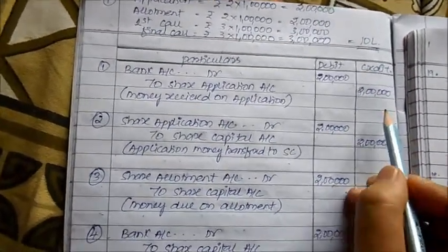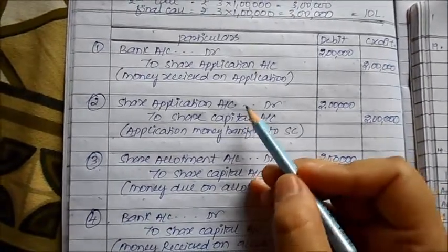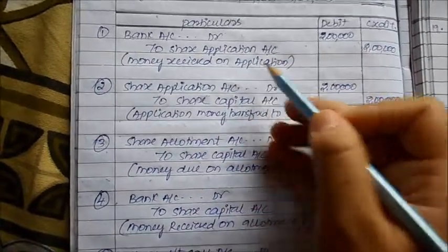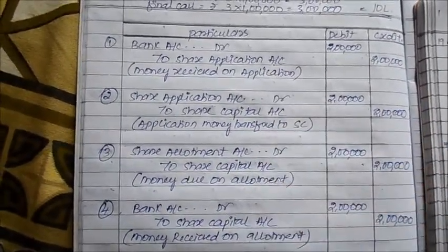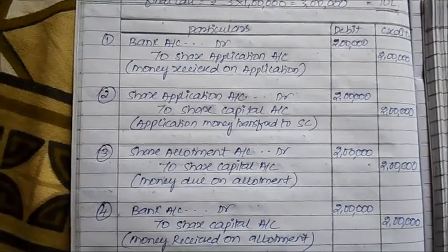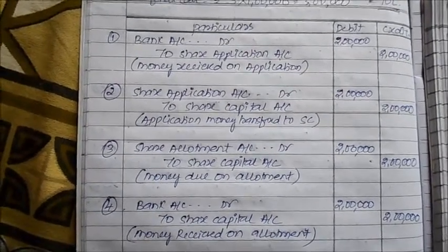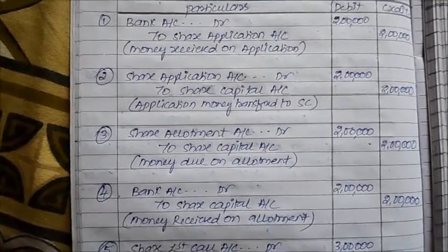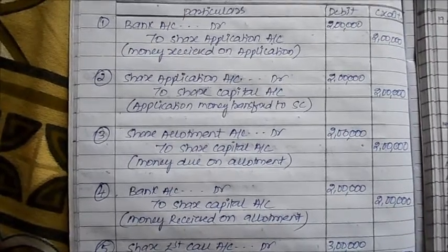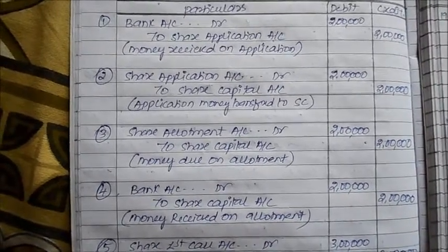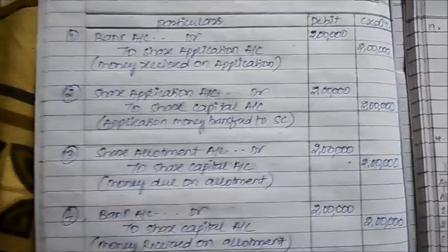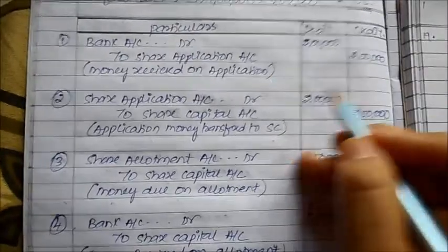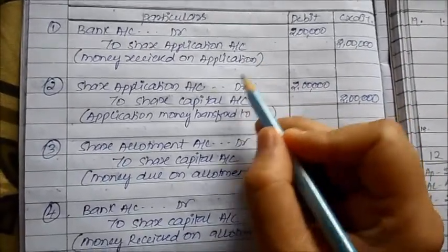So firstly, when you are receiving money on application, what do we say? Bank account debit to share application account. Now why do we not say due? It is because whenever you are giving applications, you also give money to them. And once that is done, only then confirmation comes whether you are eligible enough to become a shareholder or not. That is why initially money flows into the company with the application. Like for example, when you go to colleges and apply for some courses, you give some application money. It's just like that.